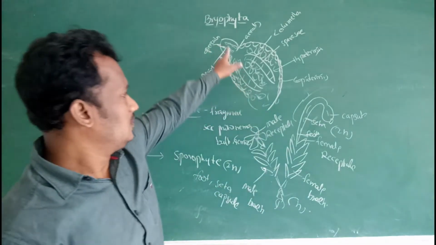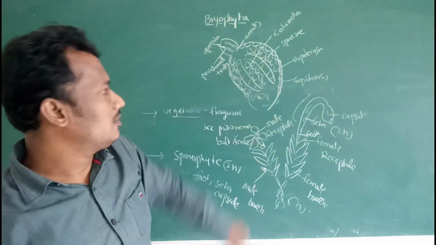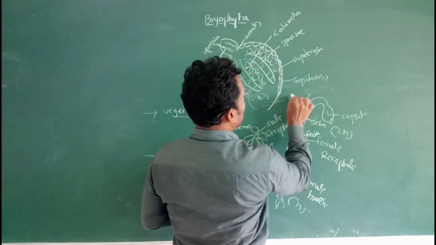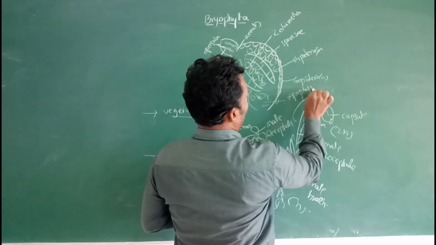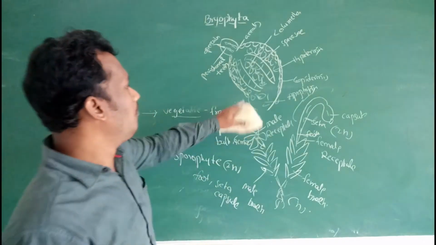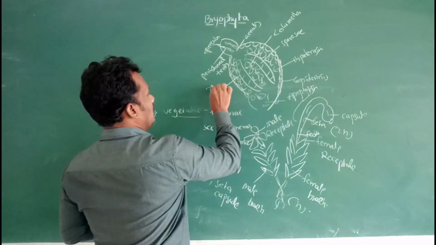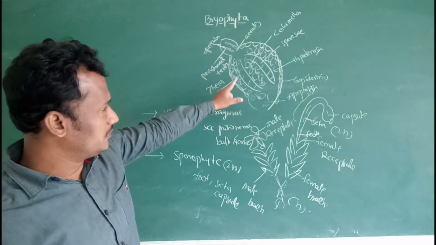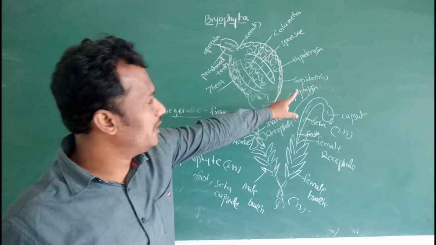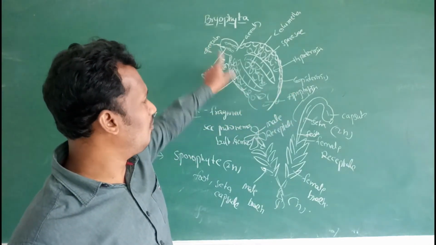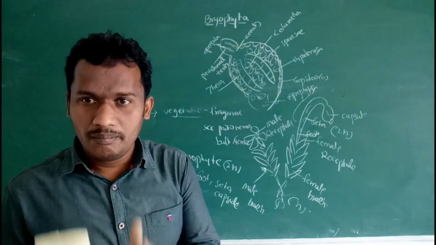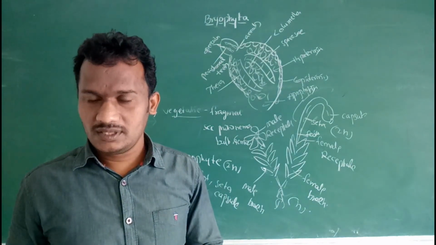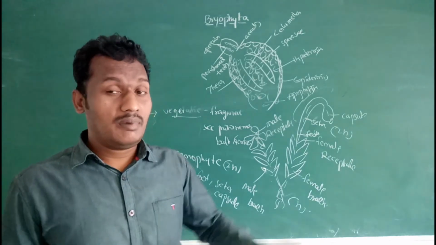So in Bryopsida plants, the capsule is differentiated into three parts: apophysis, theca, and operculum. The apophysis is the basal part. It may be green in color and can perform photosynthesis and prepare food material.